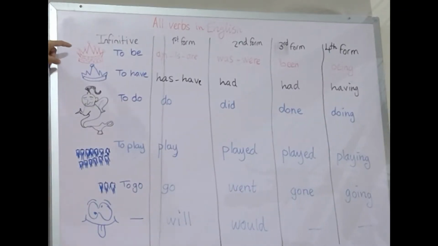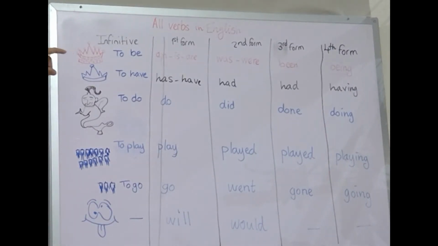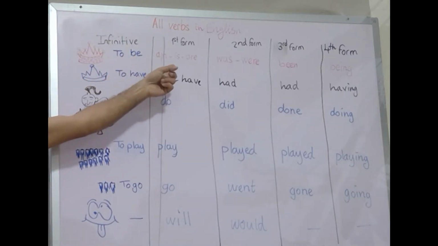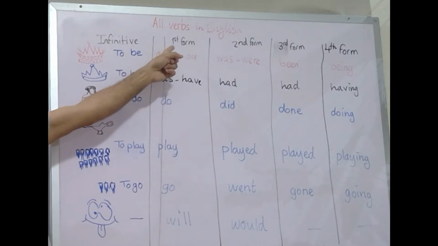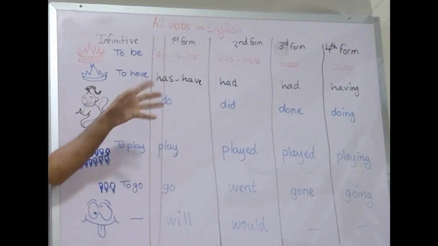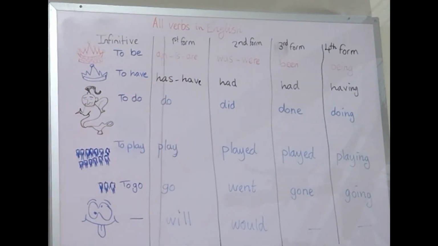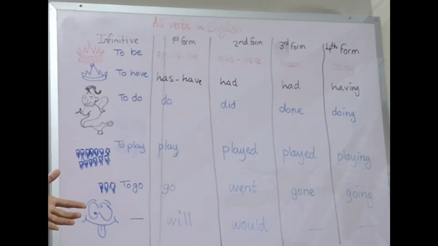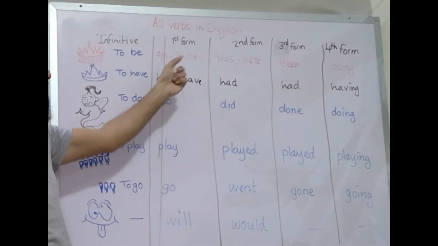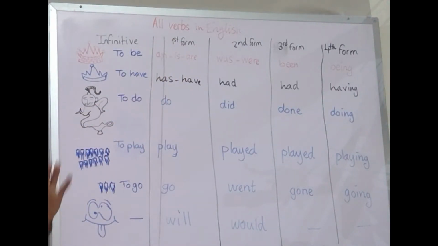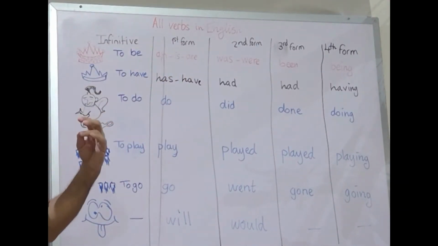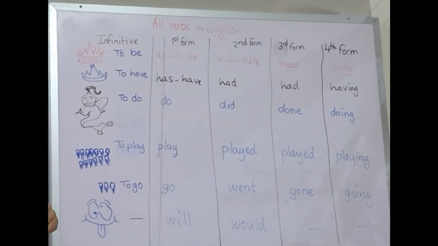The king of the verbs is called verb to be. Verb to be, because it is the king, can do whatever it wishes. So it can have more than one son here, more than one verb in the first form. I'm not sure if this is clear enough. It's am, is, are. Maybe I need to invest in more markers. So it has three first form verbs. Am, is, are, three sons. It's the king, so it can have as many sons at once.